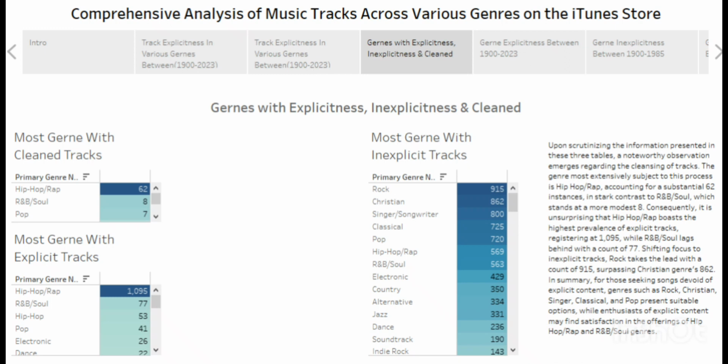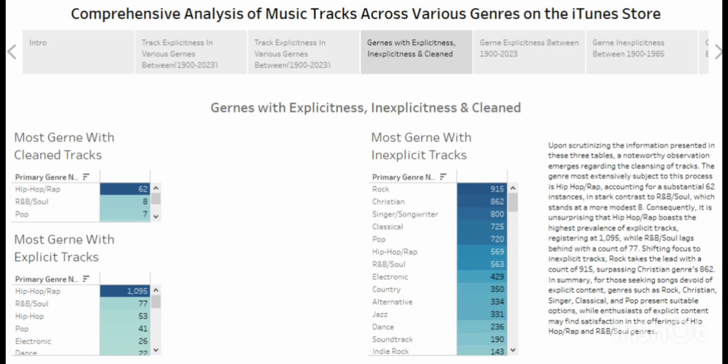Okay, here we are looking at genres with explicit, inexplicit, and cleaned tracks. Now, like I said before, look at this. Hip hop / rap: we have 62 tracks that were cleaned, out of 8, and 8 was R&B / soul and pop following up.